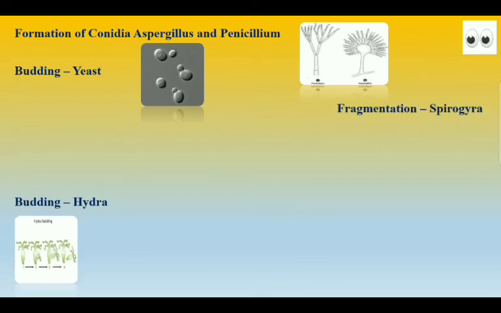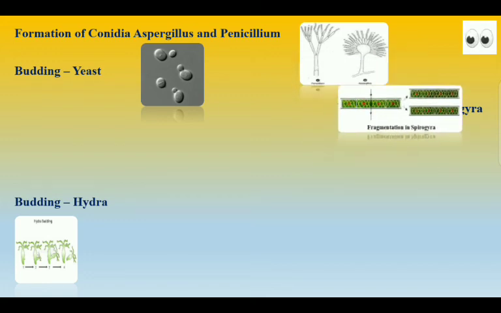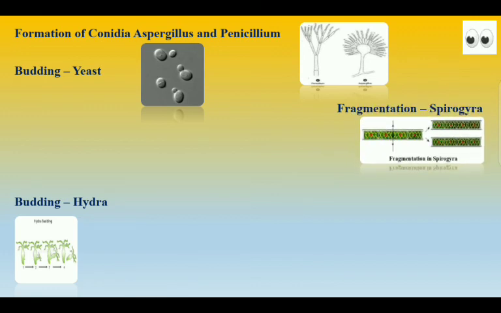Next is fragmentation. This is also a type of asexual reproduction where the body of the parent breaks into fragments, that is into pieces, each of which can develop into a new individual. So reproduction by fragmentation is a common method of reproduction in filamentous algae like Spirogyra. Next is production of gemma. That is, this can be seen in the bryophytes. Example is Marchantia, wherein gemma cups will be formed on the surface of the plant body. When the gemma cups get detached, they get separated and later on form a new plant.